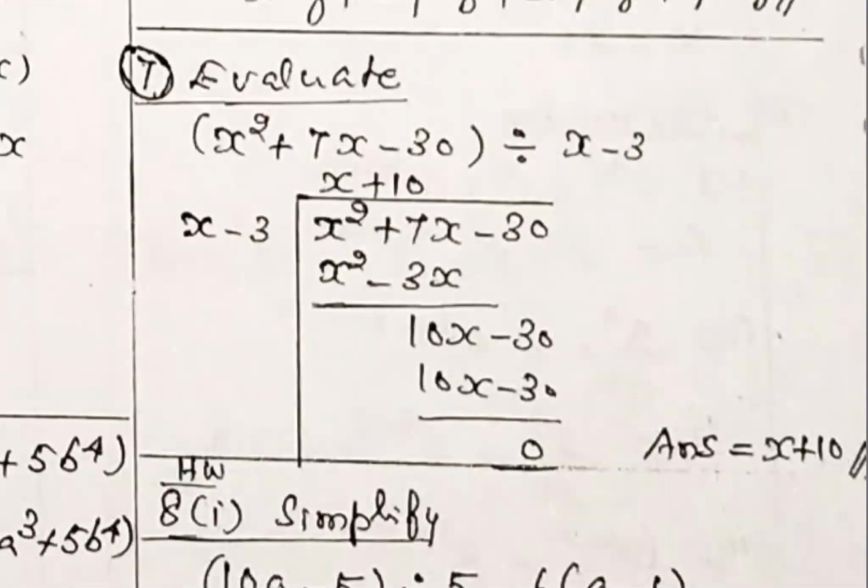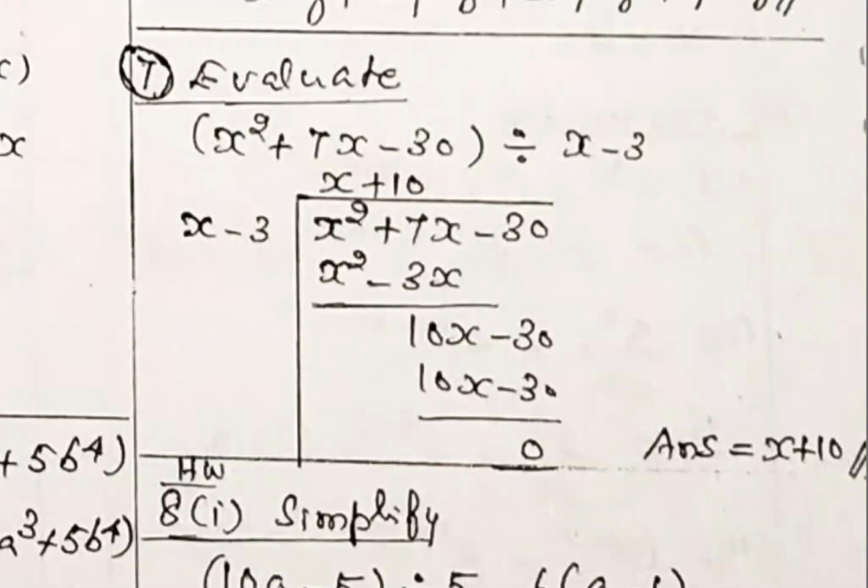Evaluate. x square plus 7x minus 30 divided by x minus 3. So x square plus 7x minus 30, you put the division symbol, x minus 3. So first you try to cancel x square, one term you have to cancel. How to get the value x square? Inside the line x square is available, we want to cancel it. How many times is x square available? x square divided by x, you will get x. At the top you write x, then multiply.